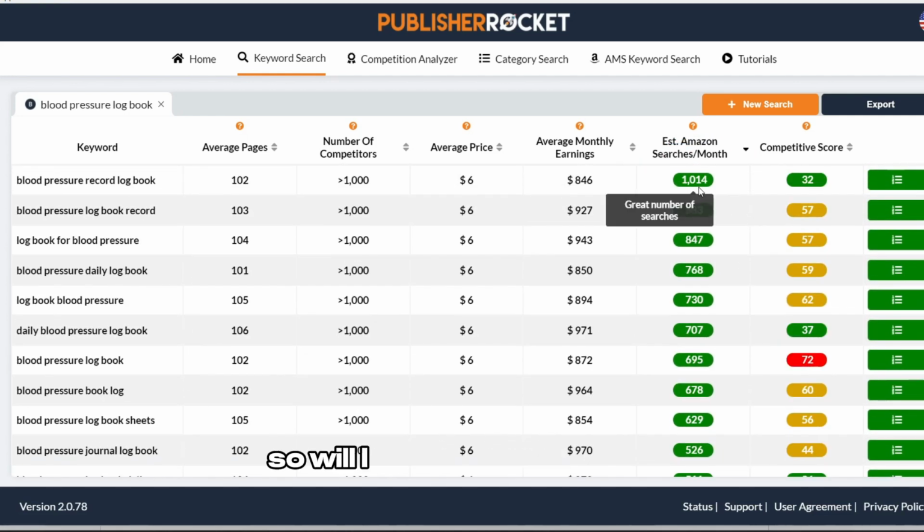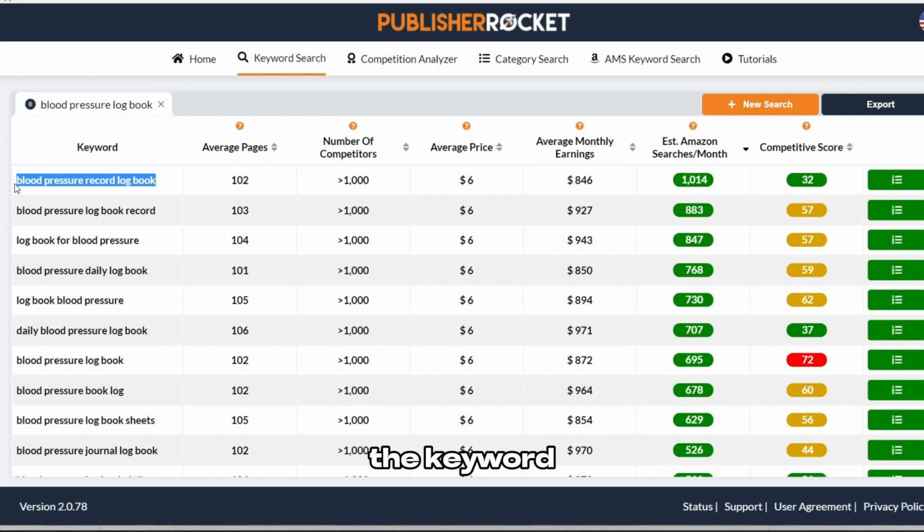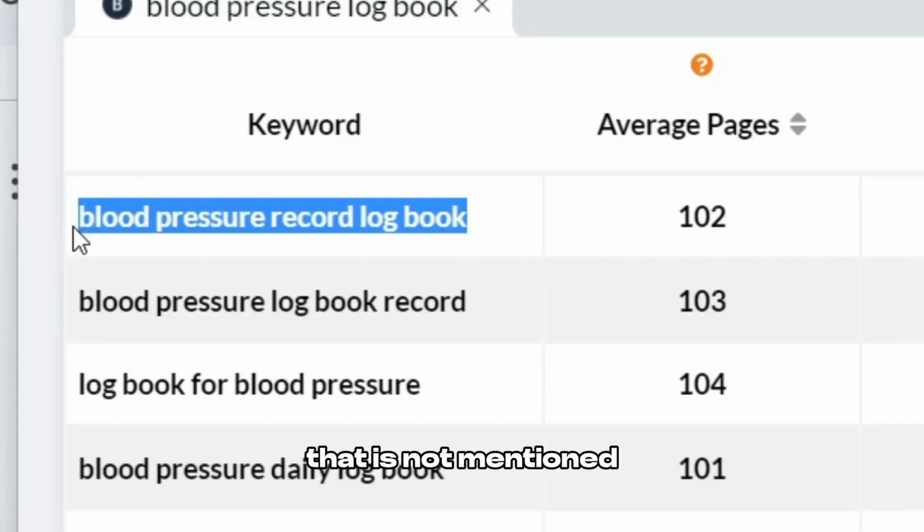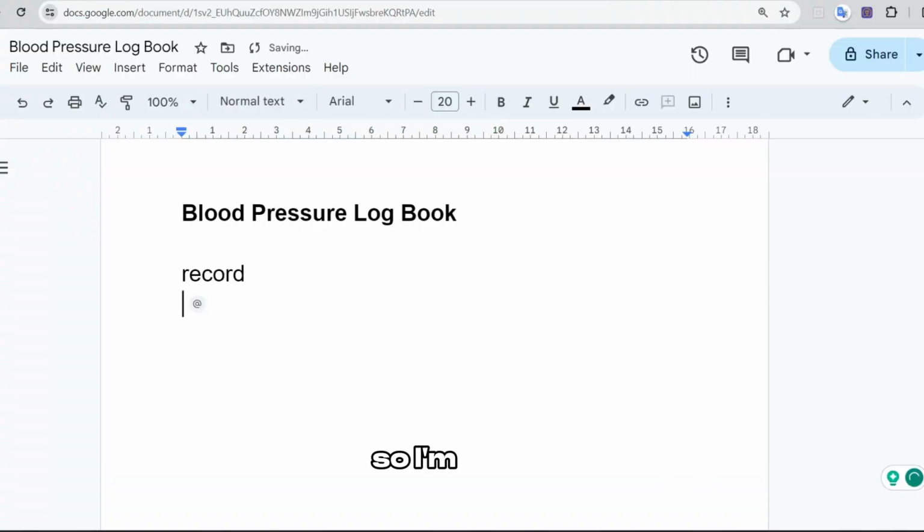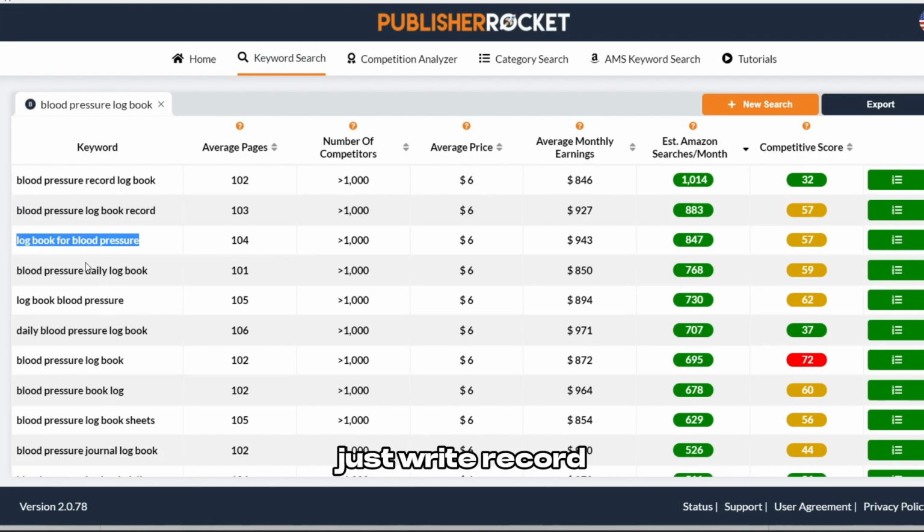So will I just copy the whole keyword? No, I will just add the keyword that is not mentioned in the title. So the only keyword that is not mentioned in the title from here is record. So I'm going to just write record. A new keyword here, daily.